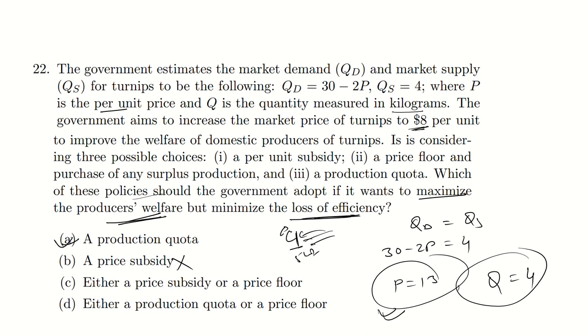So I think the option is neither nor. Subsidy is not the option, that's sure, and neither production quota nor price floor. So D should be the correct option. Think now, the equilibrium price is 13 and the government should charge rupees 8.